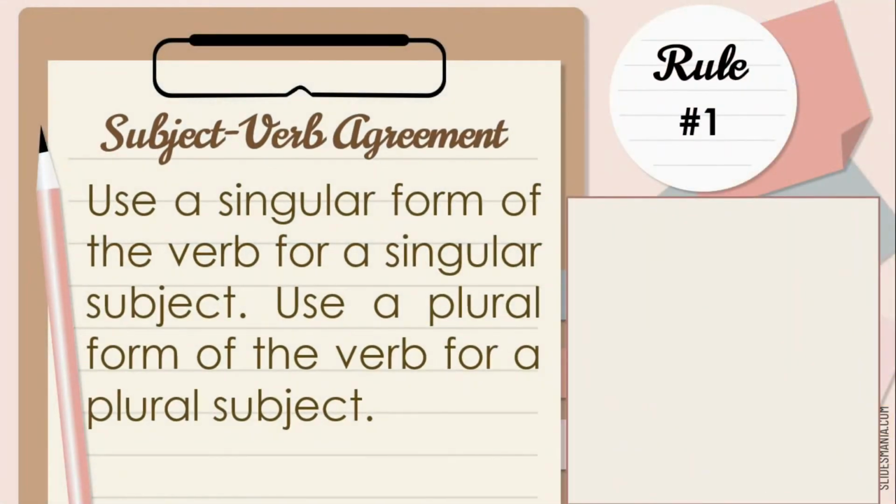Rule number 1. Use a singular form of the verb for a singular subject. Use a plural form of the verb for a plural subject. Here are the examples. The ones that are highlighted with yellow are the subjects, and the ones that are highlighted with blue are the verbs.